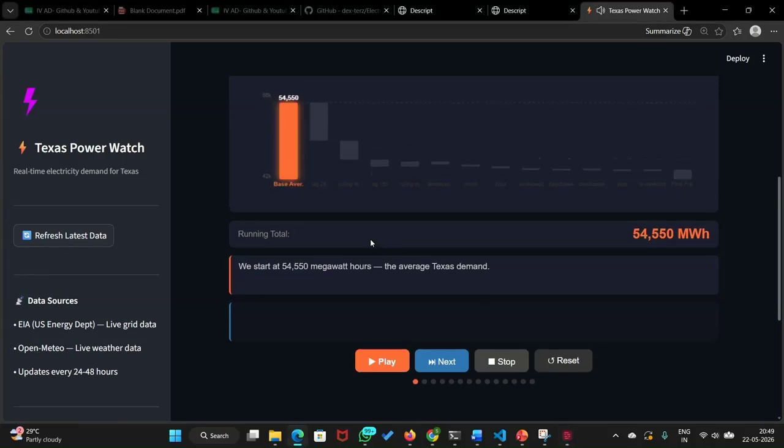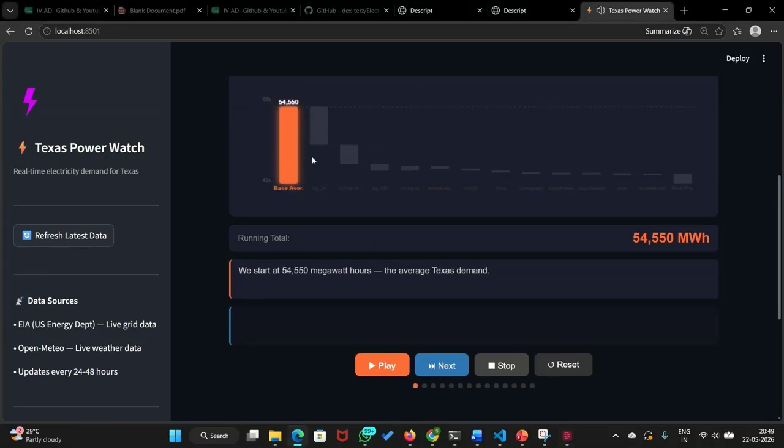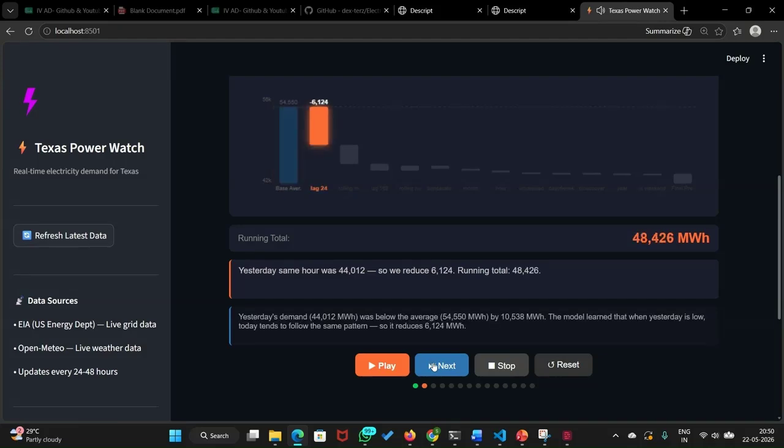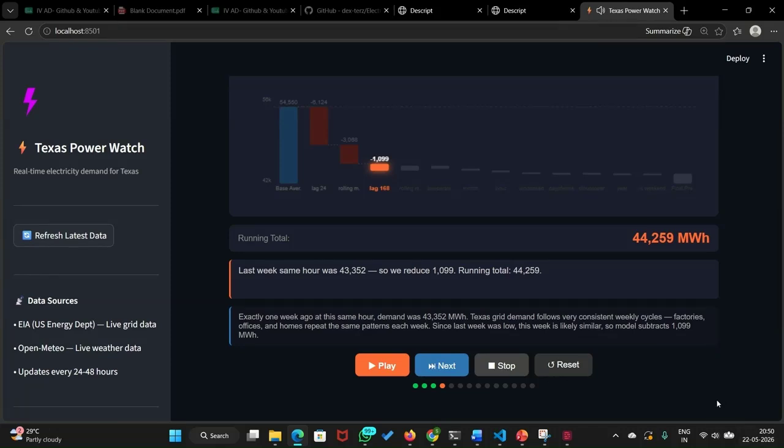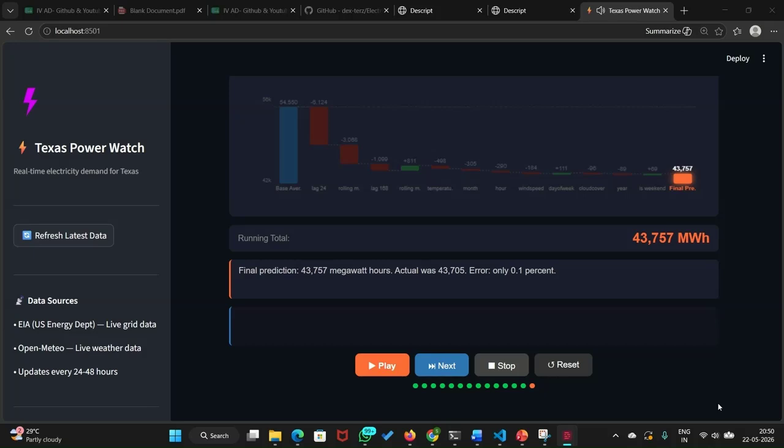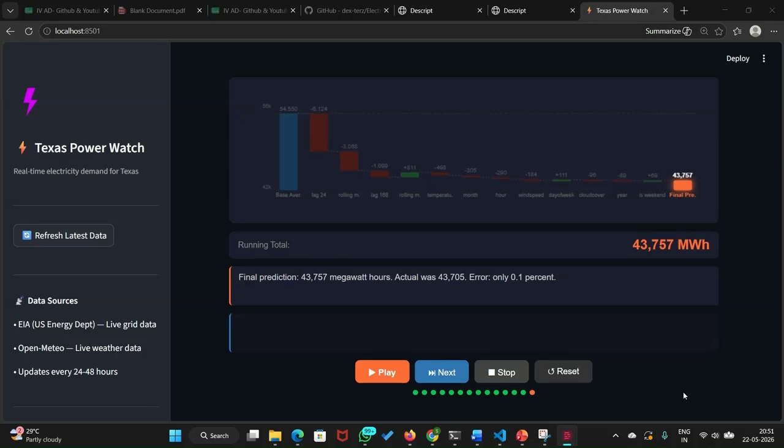On clicking play, so with this step-by-step forecast explanation, the grid operator can easily come to a conclusion whether to trust this model or alter a few things.